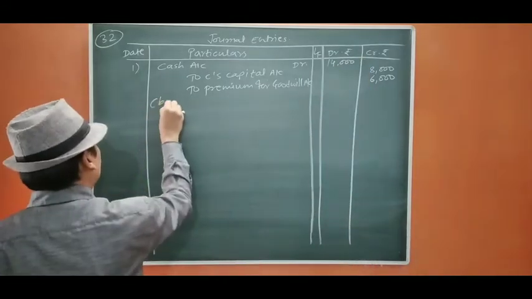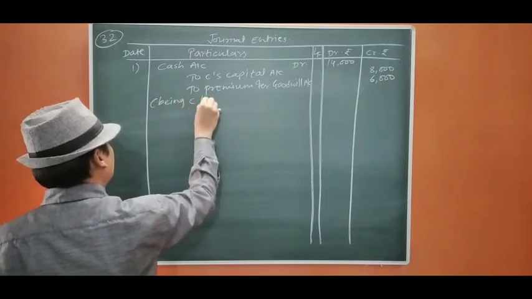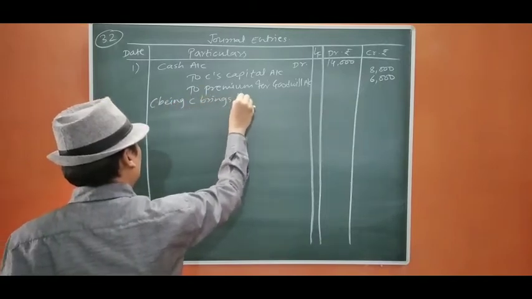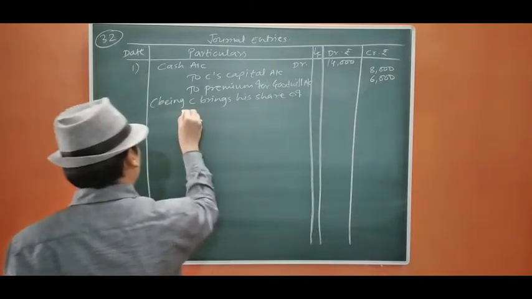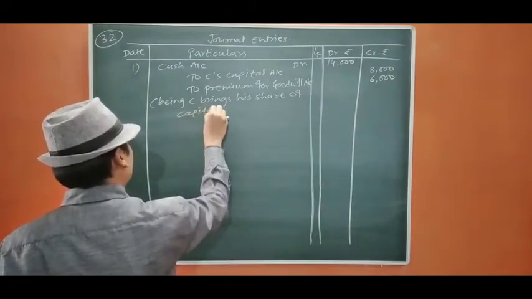Narration: C brings his share of capital and goodwill.